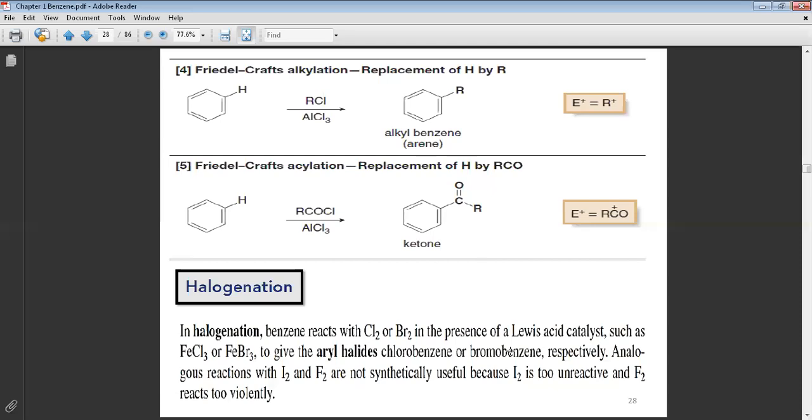Okay, now we cannot use iodine and fluorine. Okay, why? Because the iodine, look, it is too unreactive, meaning weak. And the fluorine, on the contrary, is a very strong electrophile. That means maybe there will be double or triple replacement by the fluorine on the benzene ring. That means it is too reactive or too volatile, very strong.